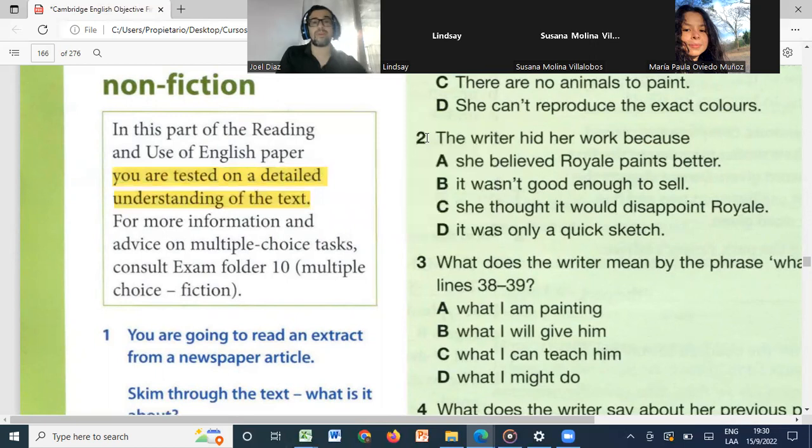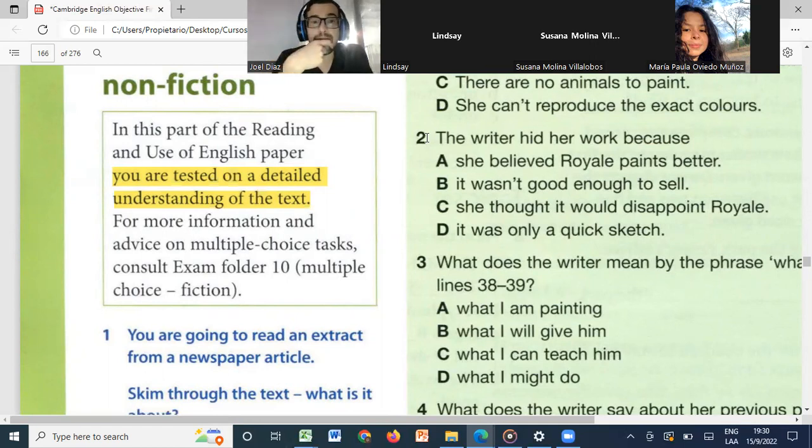Why is that? Sometimes we need to even read it twice because most of the time we might find that 2 of them are very similar, or maybe 2 of them are the answer. So we need to be careful because they're going to be checking your understanding of details.